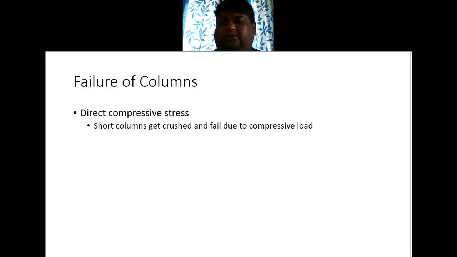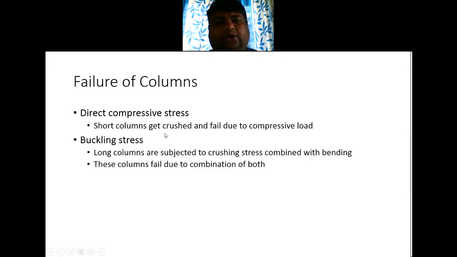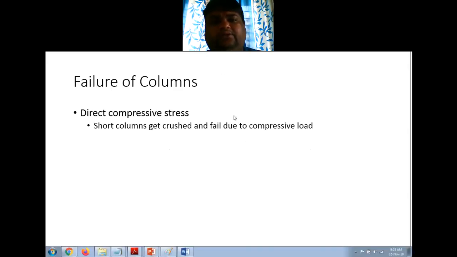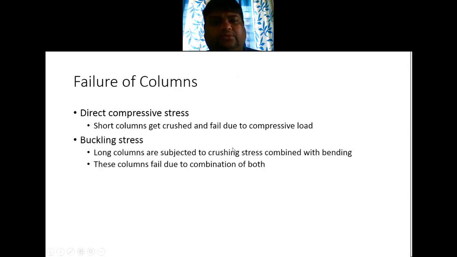Let us see this first. There are two types of failure that can happen in the case of columns. First is the direct compressive stress. If the columns are short, they get crushed and fail due to compressive load, right? If the column is sufficiently long, then the crushing load that is applied produces two effects.